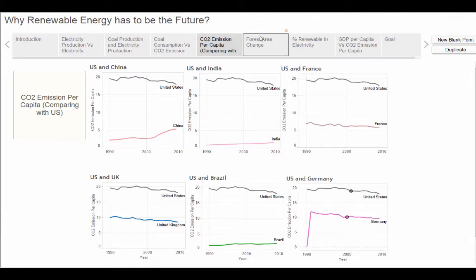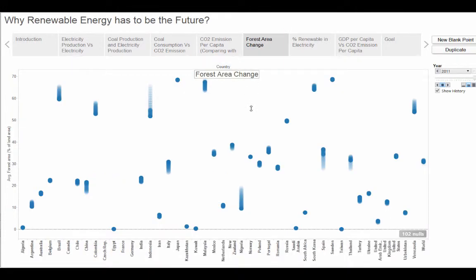Moving on next, here we can also see that the forest cover over a time period has not increased in proportion with increase in carbon dioxide emission. Instead, for some countries, it has decreased significantly. Though the development was tremendous, which caused significant increase in the carbon dioxide emission, here we see that the forest cover has not increased accordingly.